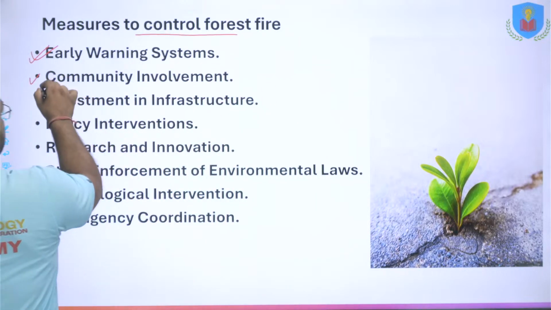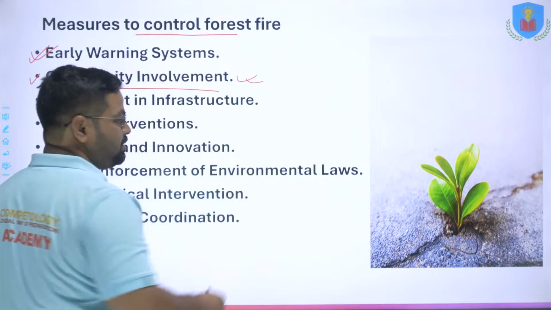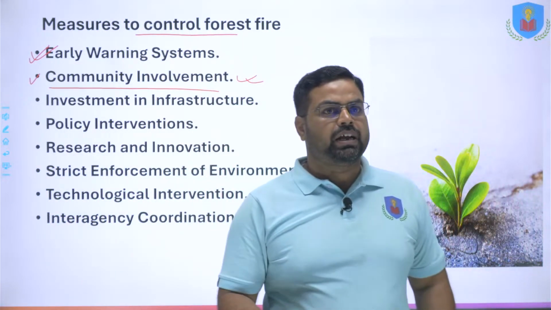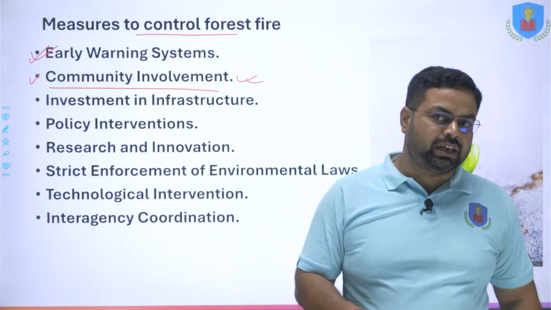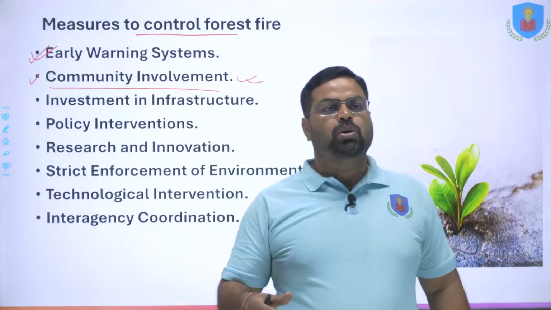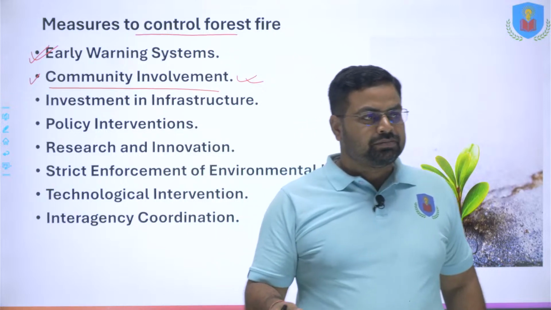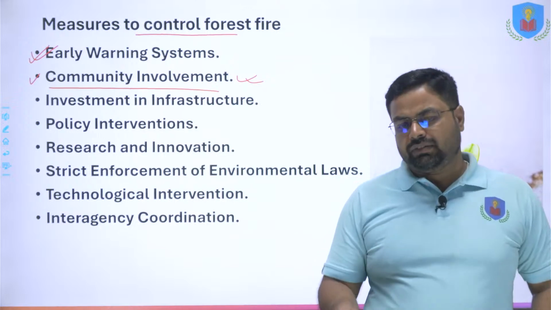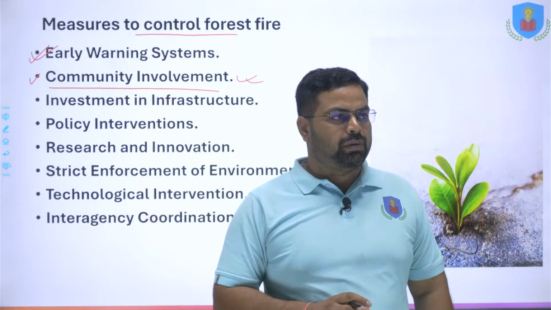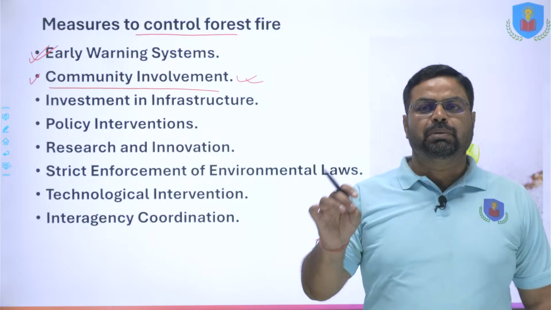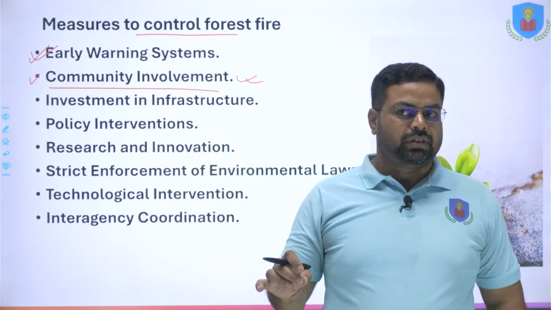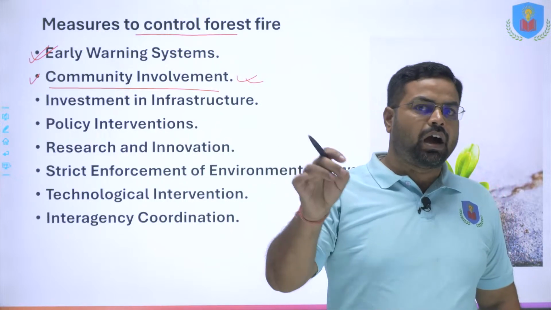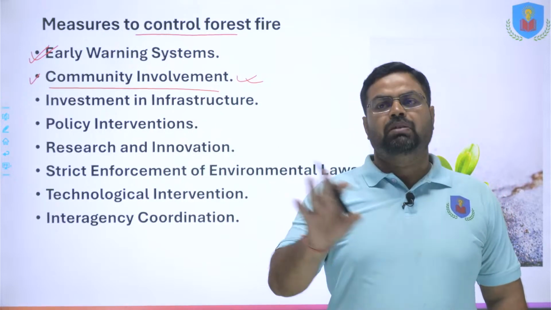Next is community involvement. Many times a small forest fire or a small incident occurs, and if the community is involved, local people may inform the local authorities that there is a forest fire that may increase. Initially they will try to douse it on their own, and for that matter these people should be trained and made aware of the ill effects of forest fire, and trained how to douse a forest fire, through simple workshops.